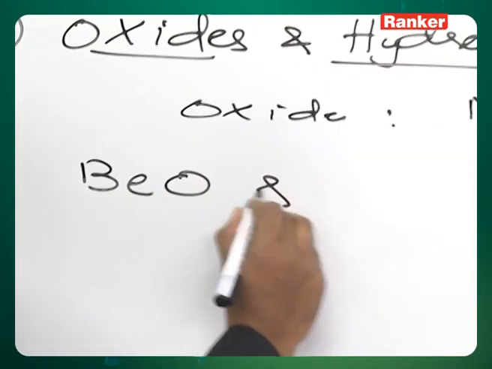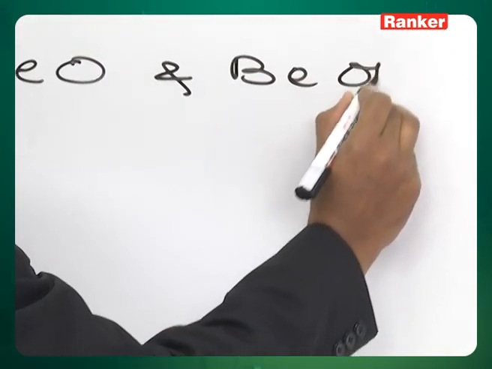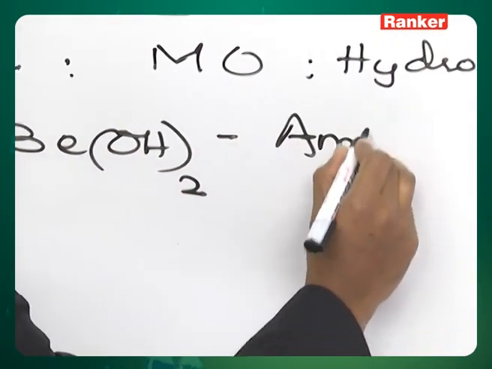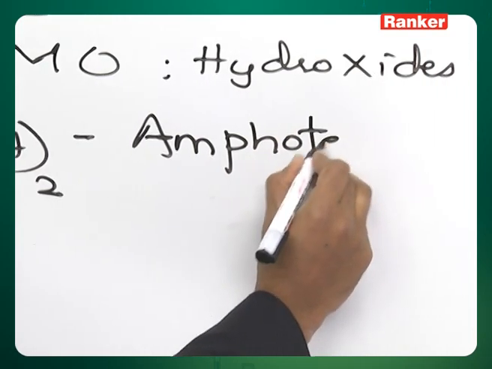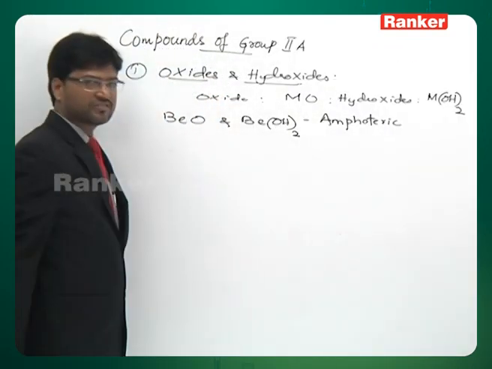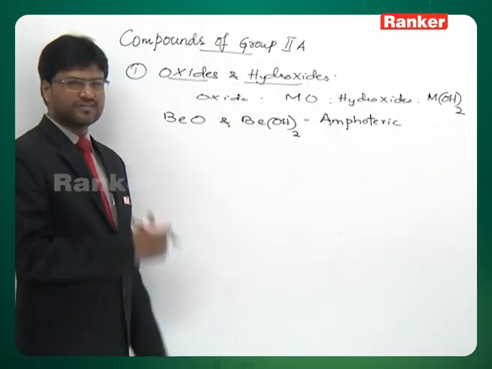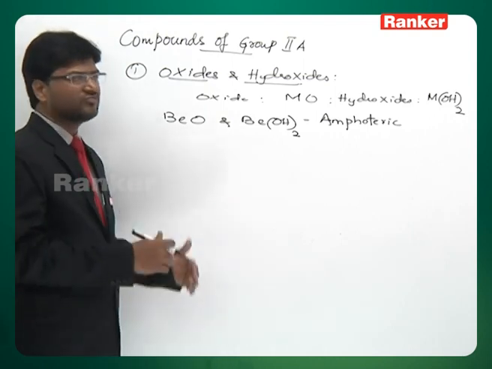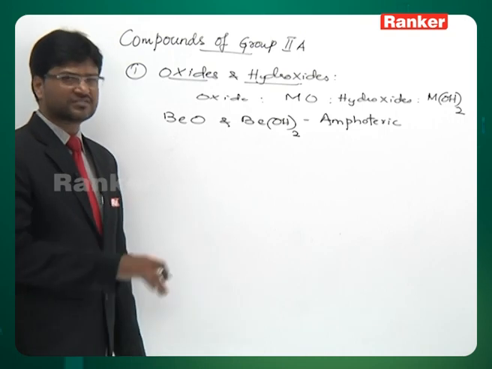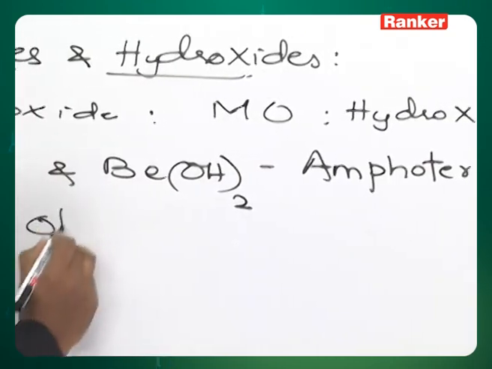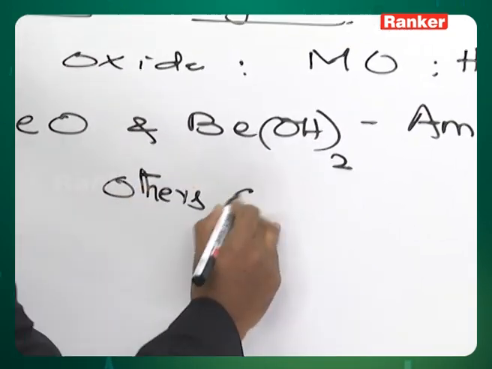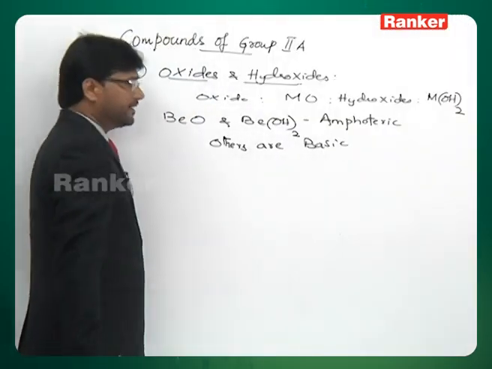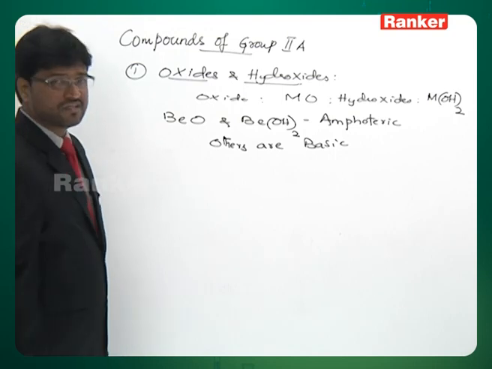Beryllium oxide and beryllium hydroxide are amphoteric substances. Others, meaning oxides of magnesium, calcium, strontium and barium, and even their hydroxides are basic. And basic strength increases down the group.